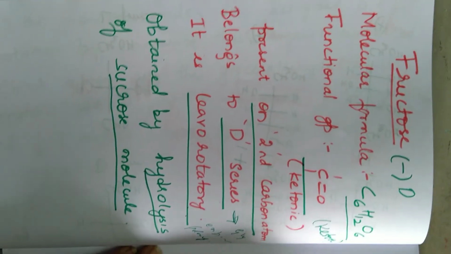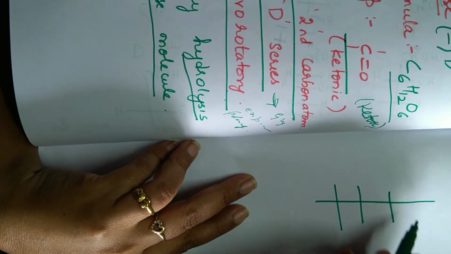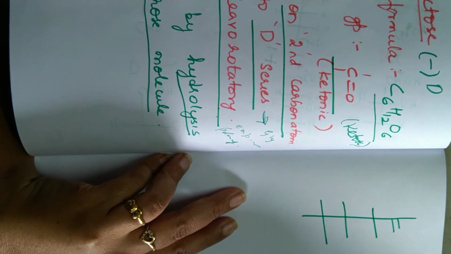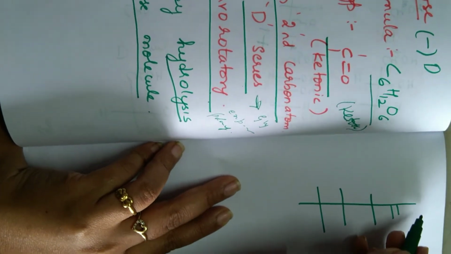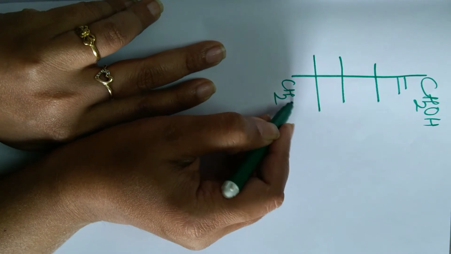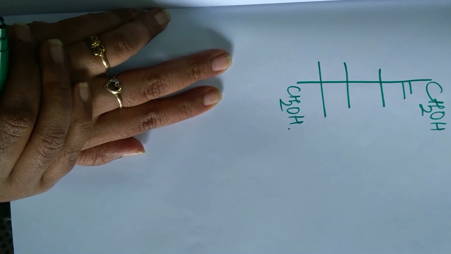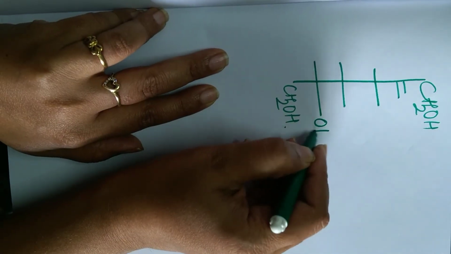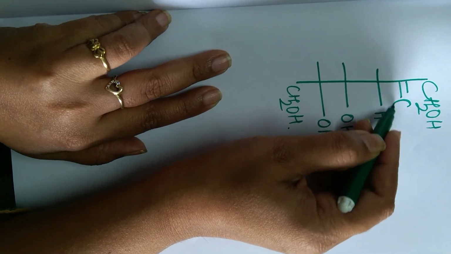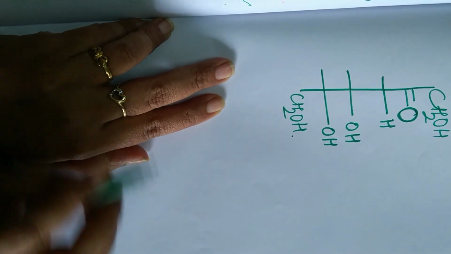So you have to again draw a ladder here. 1, 2, 3 and the fourth one will have both the steps here only. Okay. So the first and the last carbon atom will be CH2OH. So this you can write. And what was the prayer I had taught you? OH, OH, H. And what should you write here? On the second carbon atom you have oxygen. So this is the structure of fructose.